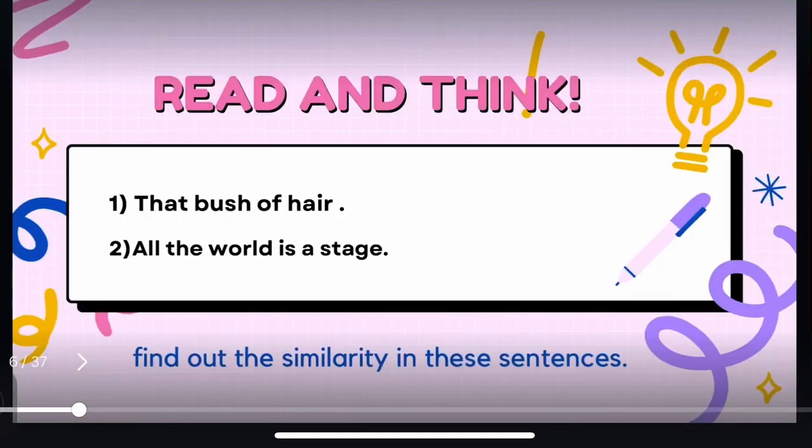Let's see this again. That bush of hair: hair is compared to a bush of grass. Now in the second sentence, all the world is a stage, where the world is seen as a stage where people perform their characters. Similarly, in the world, people are performing various characters. So there is a similar content between these two things where we can make a comparison.